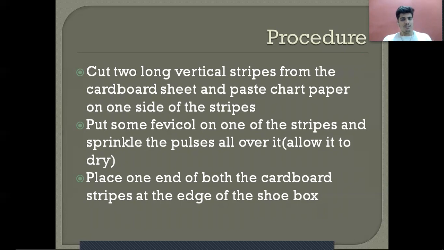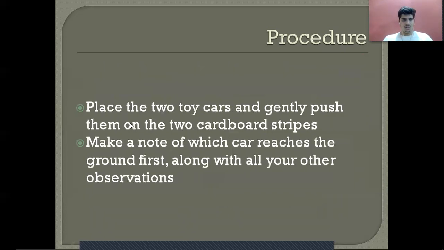Then place one end of both of the cardboard stripes at the edge of the shoebox. Then place the two toy cars and gently push them down the two cardboard stripes. Make a note of which car reaches the ground first, along with all your other observations.